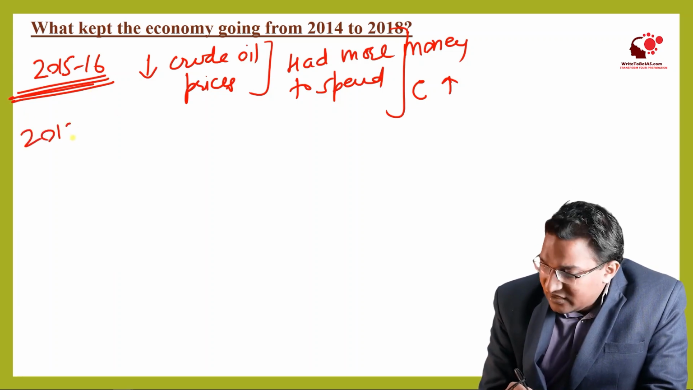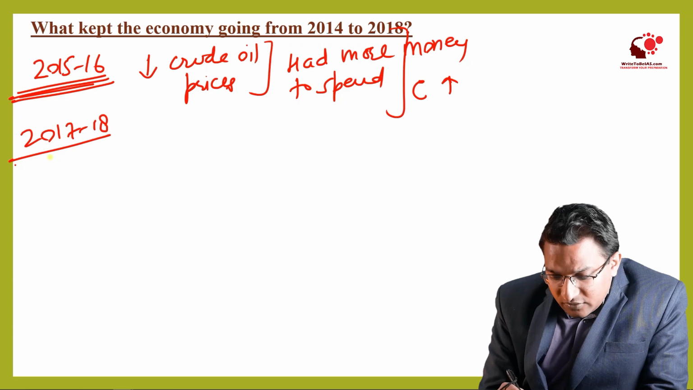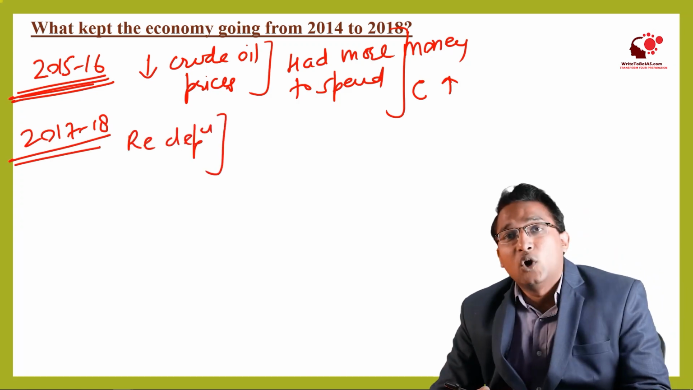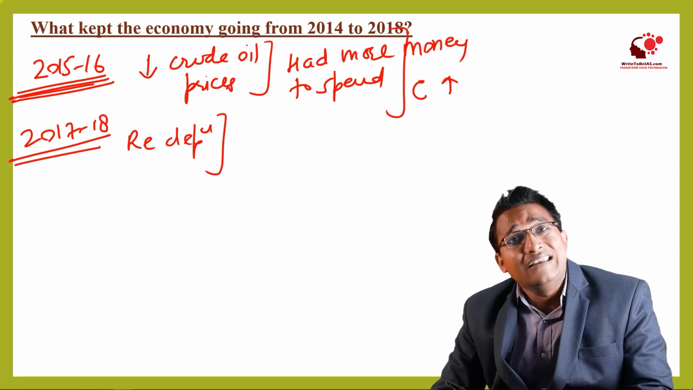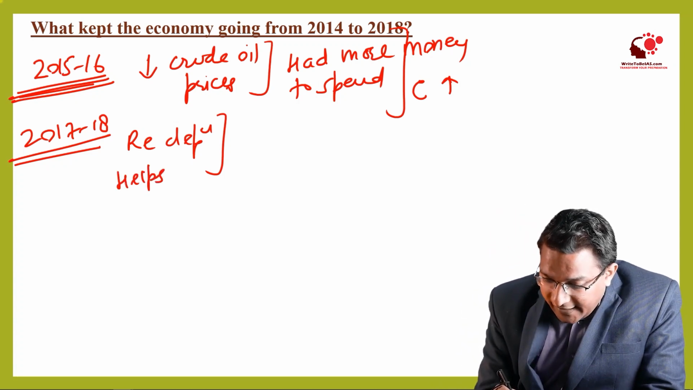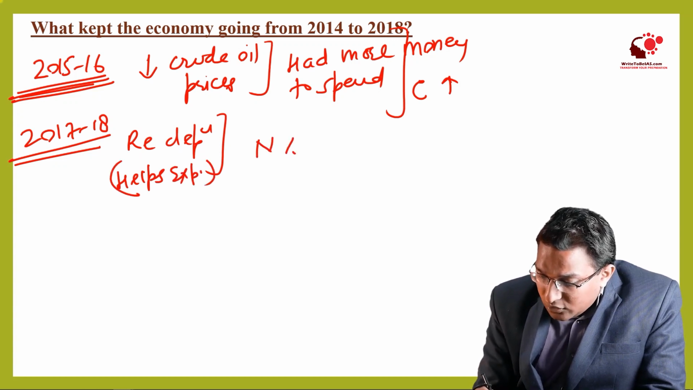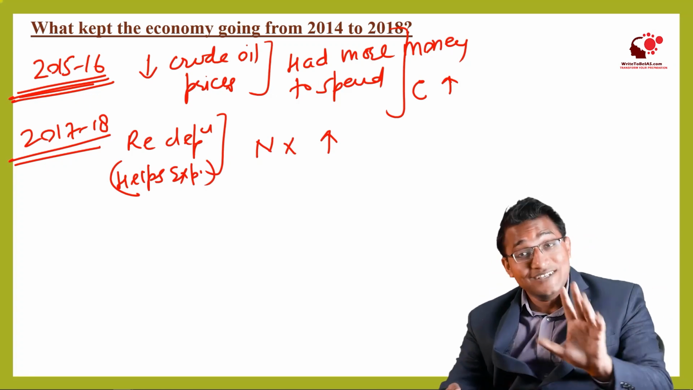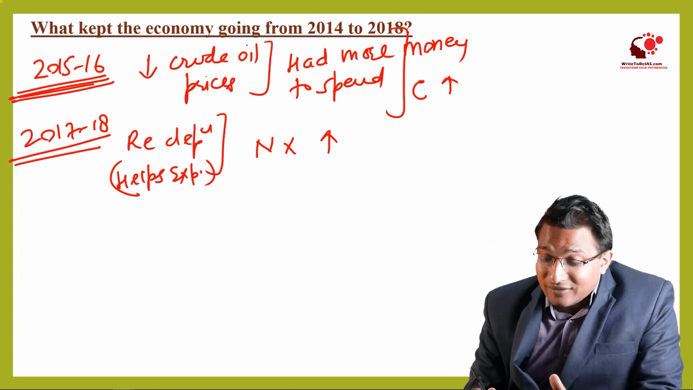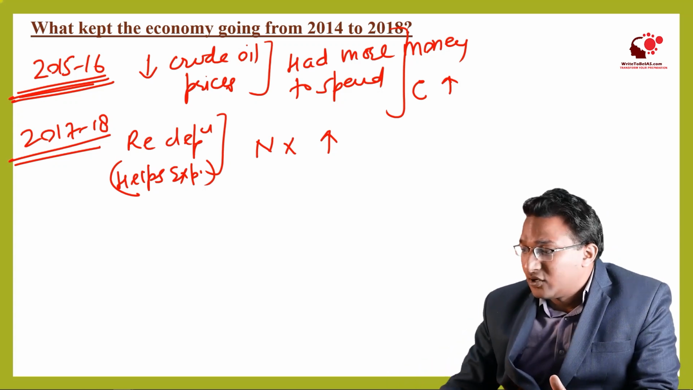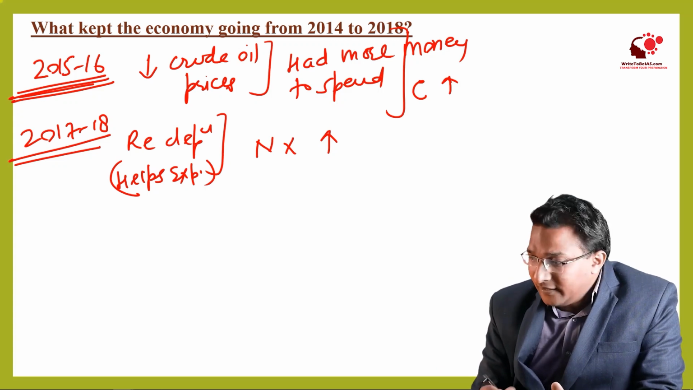Then in 2017 and 18 there was rupee depreciation, and the rupee depreciation, or fall in the external value of the Indian rupee, helps the exports, and because of this help in the exports, the NX component also increased. So the net impact of the exports also increased. So this resulted in the NX component being high, right? And at this time the world demand was also high.